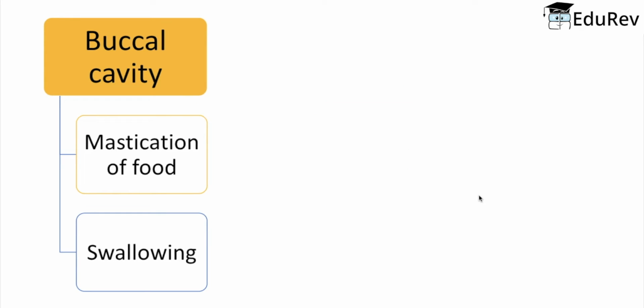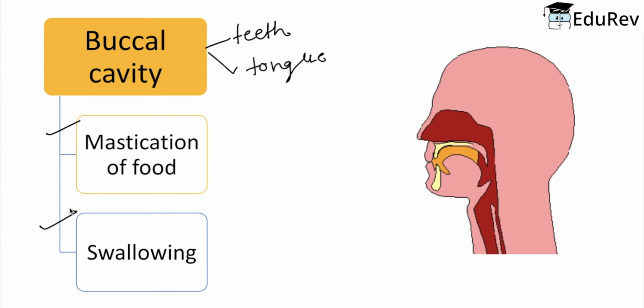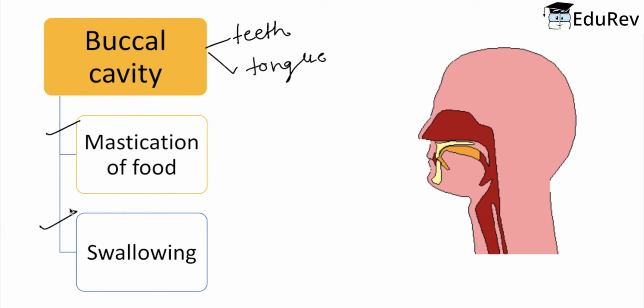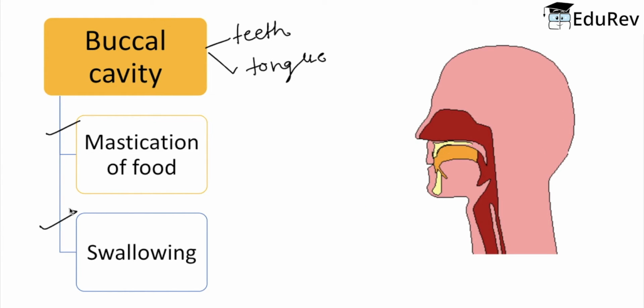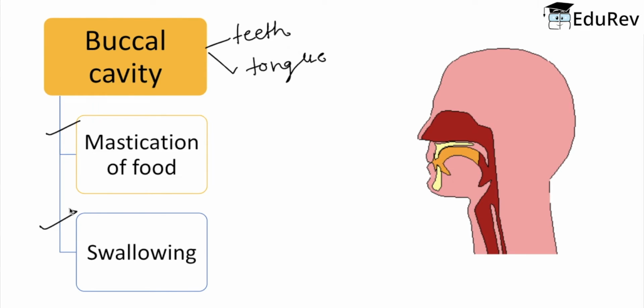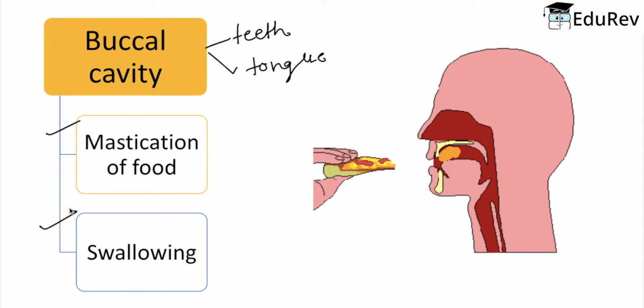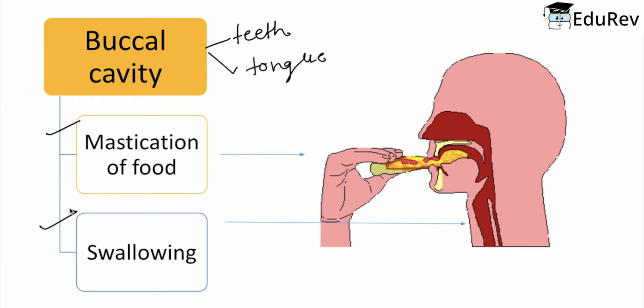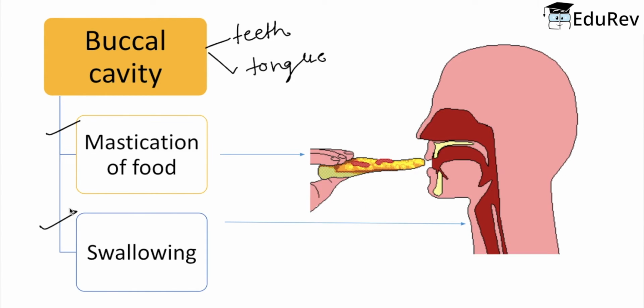Now, if we observe our alimentary canal, it leads first to our buccal cavity, which consists of teeth and tongue. These help in the mastication of food and swallowing the food. See this animation on your screen. Here this person is taking a bite of a pizza, and to digest it, he is using his teeth and tongue for proper mastication, or you can also say proper grinding of his food. After the mastication is done, you see him swallowing the food for further digestion inside his stomach.